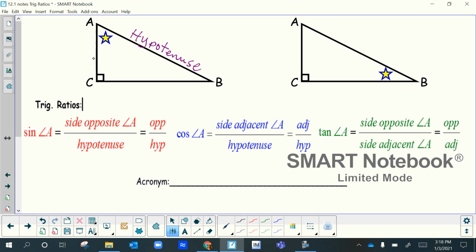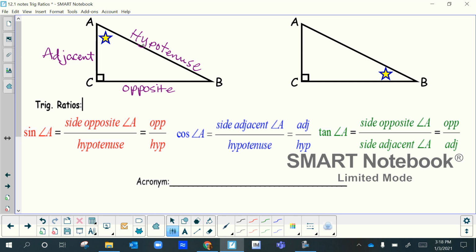Now, this side right here, side AC, which is right next to angle A, is going to be the adjacent side. And then this side over here away from it is going to be your opposite side. So when we're referring to this angle A, this side BC is going to be the opposite side, this one's going to be the adjacent side, and this one's going to be the hypotenuse.